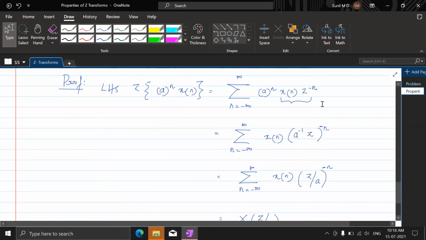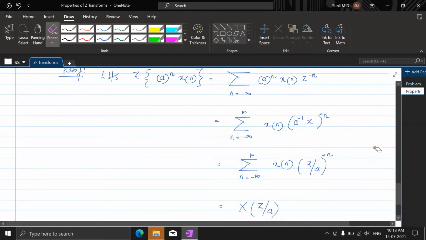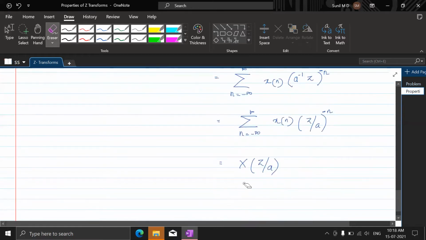That's why I have power of minus n. So if you take this, I'll tell you that in more detail. Why this happens is, since X of z is the summation, n ranging from minus infinity to plus infinity, x of n z to the power minus n.